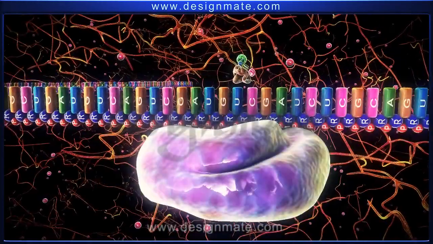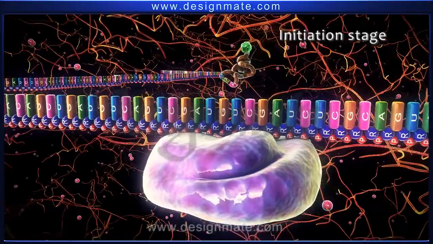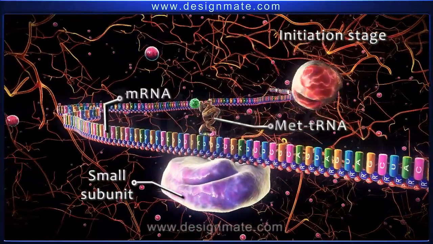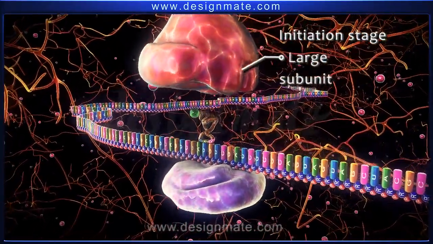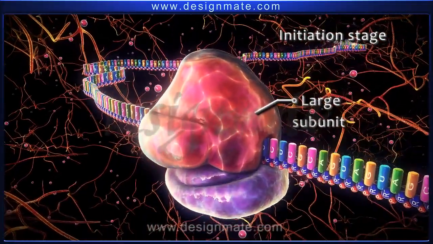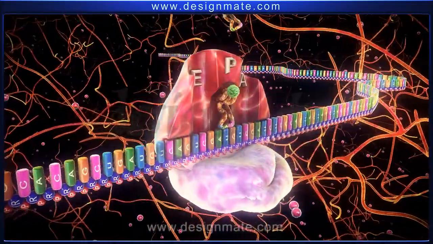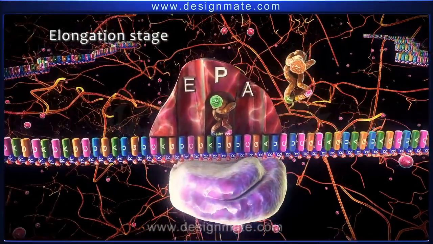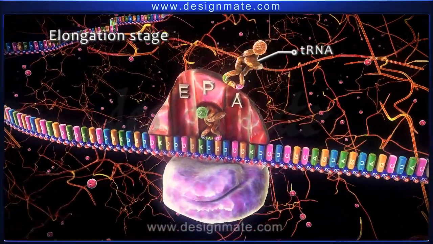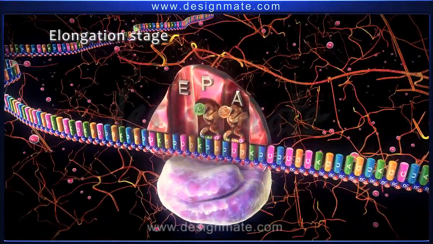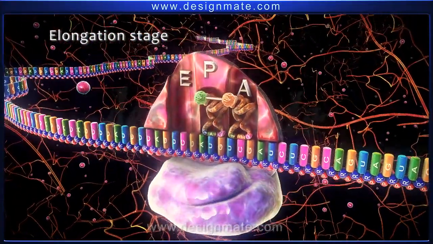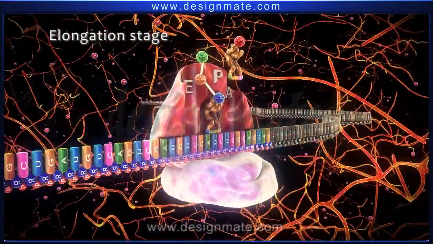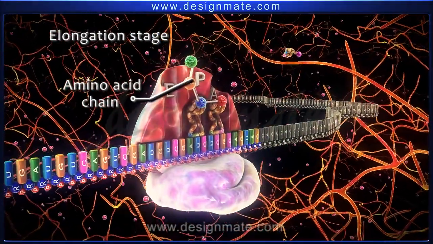Summary: protein synthesis shows that the first stage involves the binding of the met-tRNA to mRNA and the small subunit of the ribosome. The larger subunit of the ribosome then combines with the small subunit. The second stage is the elongation stage. In this stage, the incoming aminoacyl tRNA fits in the A site. Then a bond is formed between methionine and the amino acid molecule on the tRNA. The process is repeated until a chain of amino acid molecules is formed.